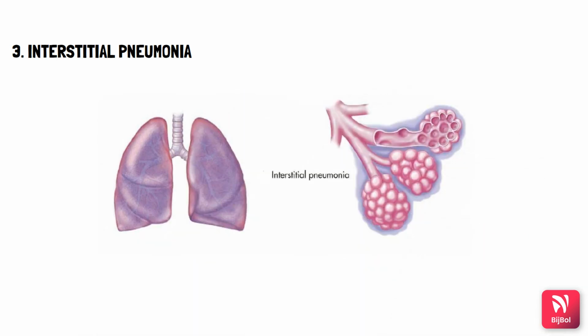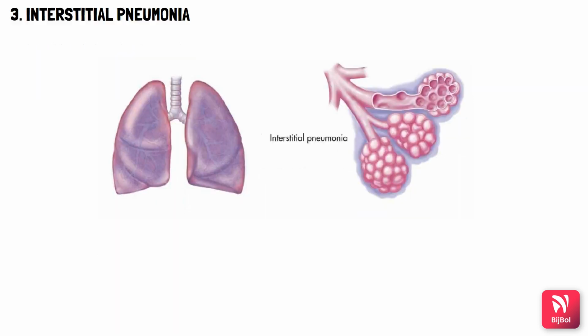Next is interstitial pneumonia, which affects the alveolar walls, also called the interstitium. The microorganisms here affect the walls of the alveoli. So this is interstitial pneumonia, and this was the clinical classification.